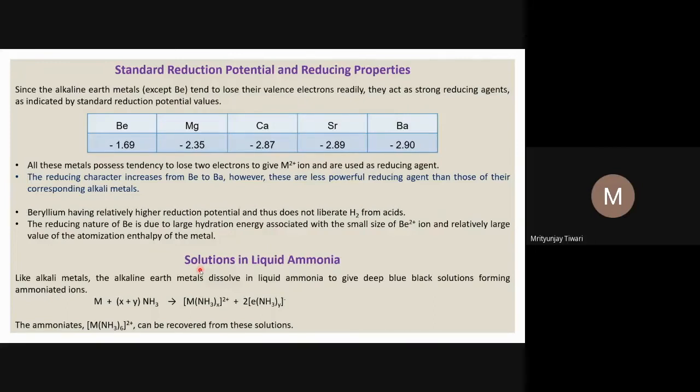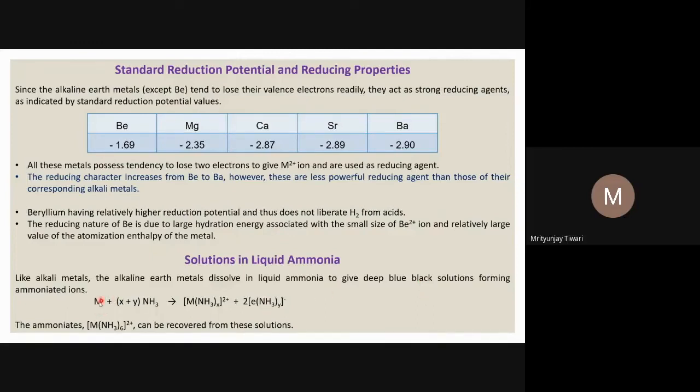Similar things we also see for the alkaline earth metals. However, their reactivity with ammonia is slightly lower in comparison to the alkali metals, and they also form deep blue colored solutions.